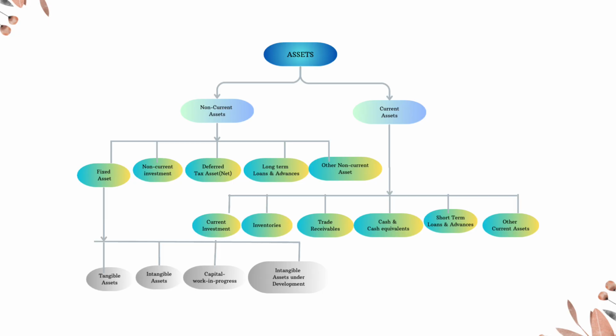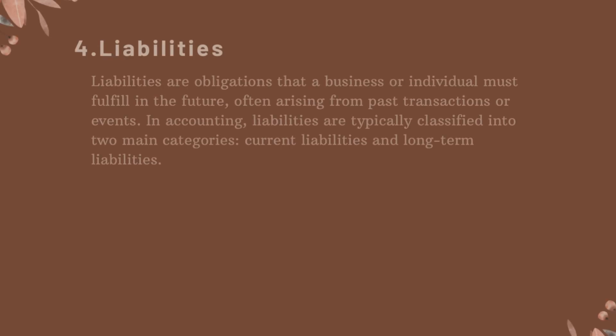Other current assets. Here, the fixed asset is also divided into 4, such as 1. Tangible assets. 2. Intangible assets. 3. Capital work in progress and 4. Intangible assets under development.